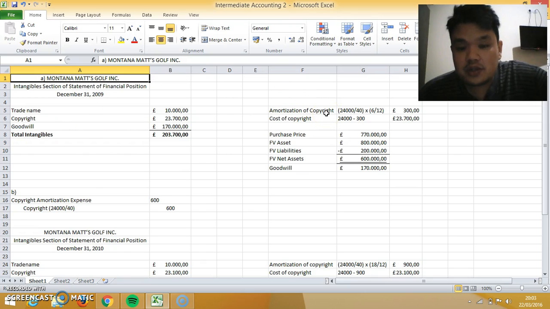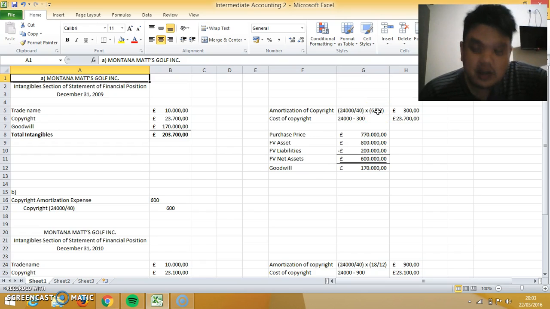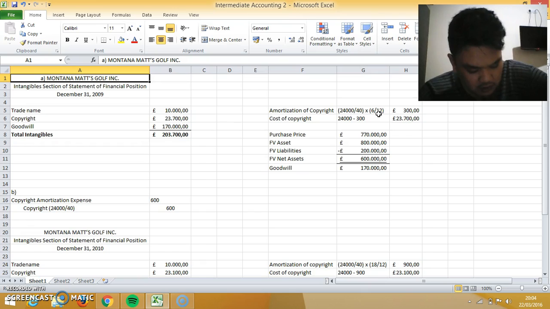The computation to amortize the copyright is 24,000, which is the fair value of the copyright. You divide it by 40, which is the remaining life of the copyright, and you multiply it by 6 per 12. The 6 per 12 comes from the information that Montana Mat Golf purchased the company on July 1st, 2009.